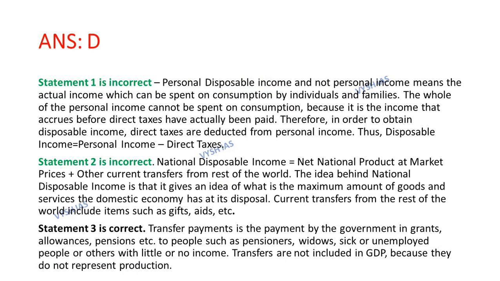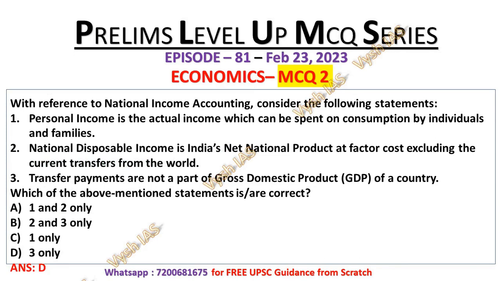Statement number 3 is correct because transfer payment is the payment by the government in grants, allowances, pension to people such as pensioner, widows, sick or unemployed people or others with little or no income. Transfers are not included in GDP because they do not represent production. That's why the statement number 3 is correct.